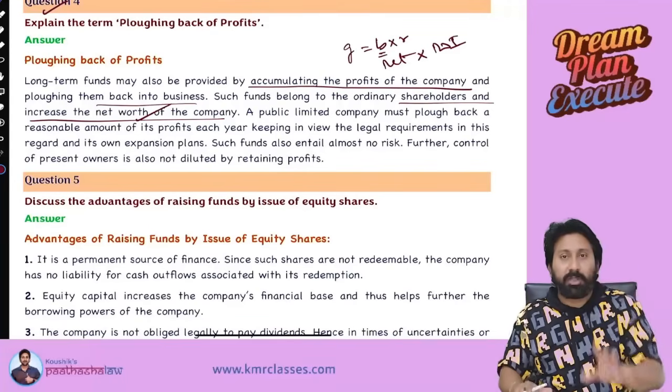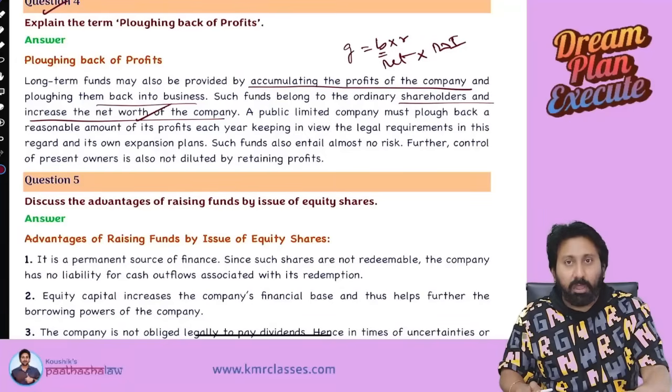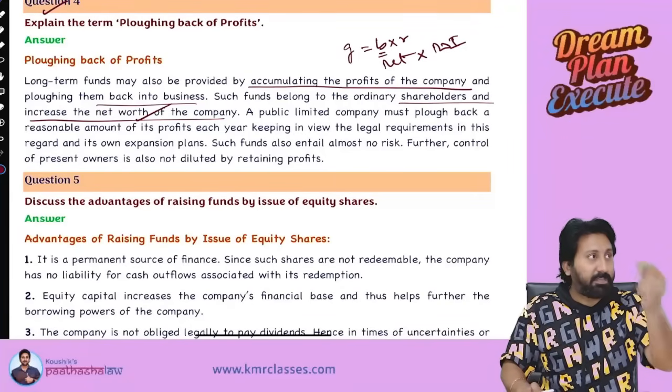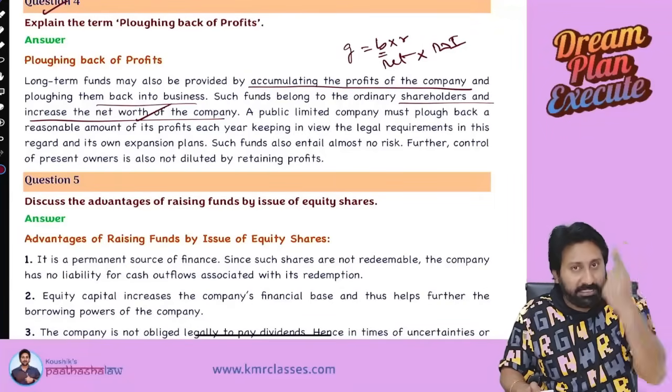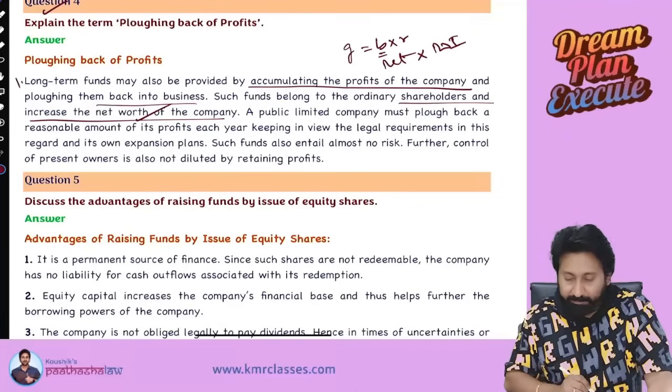So what is the first point? Long-term finance can also be made from accumulated profits of the company, plowing them back into the business. Point number 1, 1 mark. Next one.